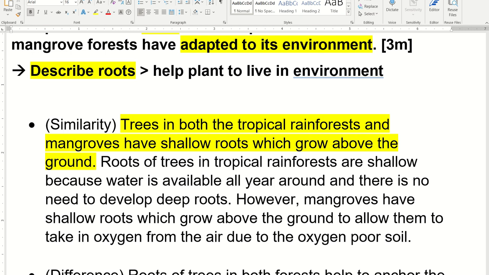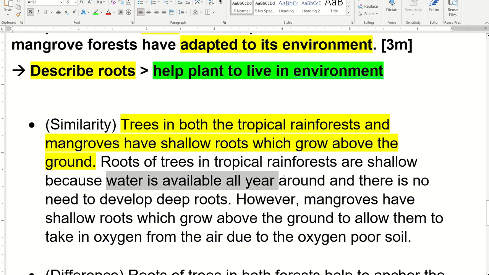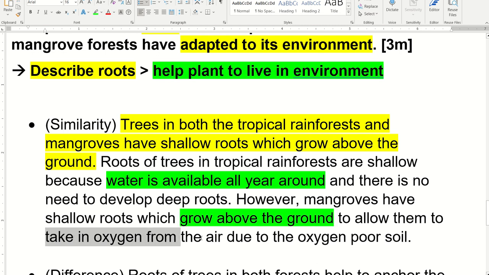Now I have described my roots. I can now say how they help the plant to live in the environment. So I can say, oh, the tropical rainforest roots are shallow because water is available all year round, and there's really no need to develop very deep roots. But the mangroves, they have shallow roots too, and they grow above the ground because remember your aerial roots. Why? They need to take in oxygen from the air because of oxygen-poor soil. So, describe roots and environment.